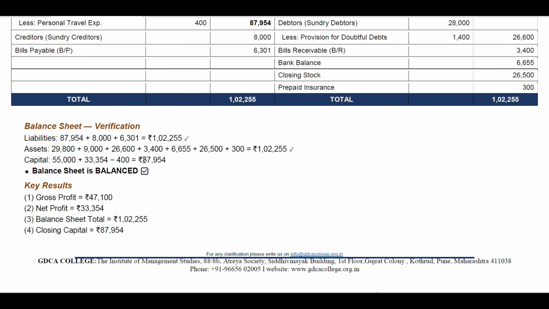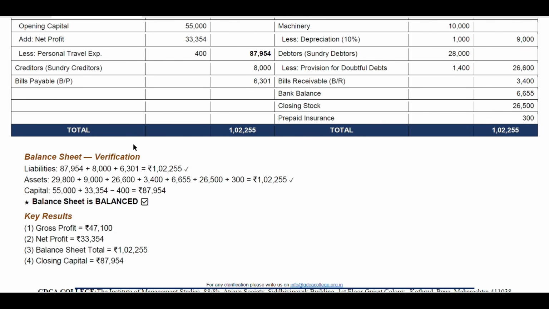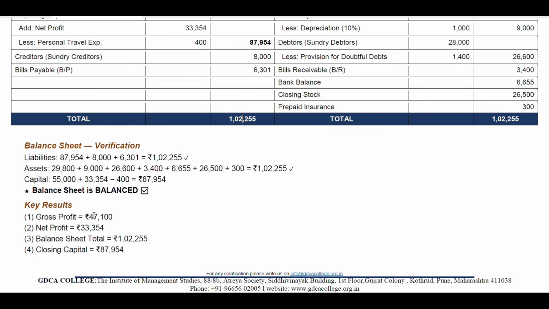So in accordance to the given parameters, or given what are the key results in this total question, you can say, in profit and loss account, in trading account, and in balance sheet account. So key points were like gross profit is about 47,100 rupees, that we saw in the first table, I can say. Then net profit is about 33,354 rupees, that we saw in the profit and loss account.